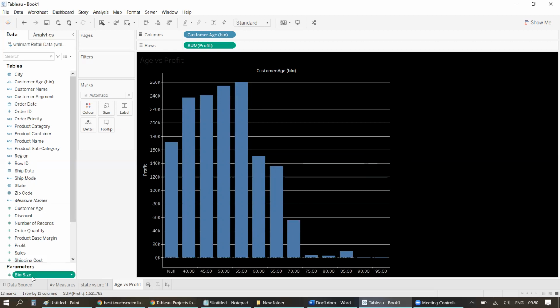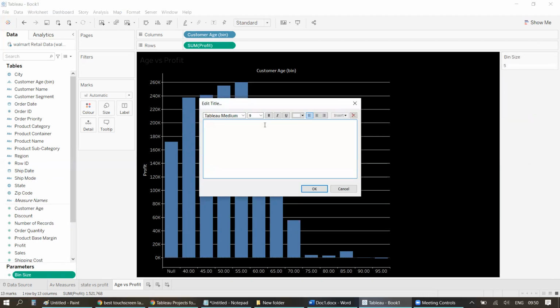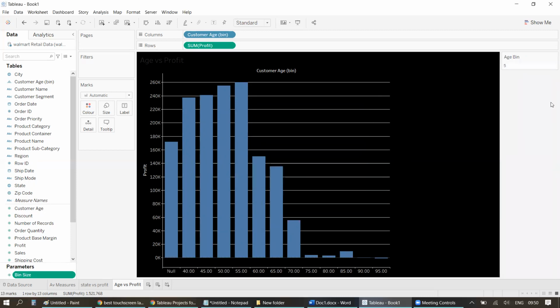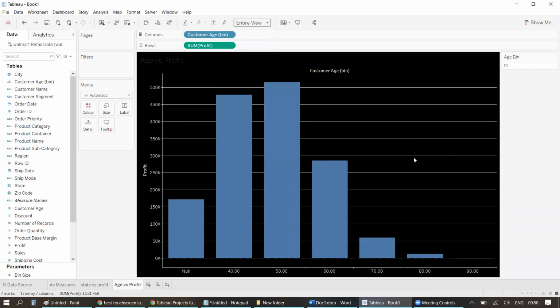Now, currently the user is not getting the option to control this parameter. So what I'll do is I'll right click on it and show parameter. And instead of this bin size as the title, let me put the title as age bin. Okay, click OK. So if I want to make it 10, I'll just make it 10. And it looks good actually.